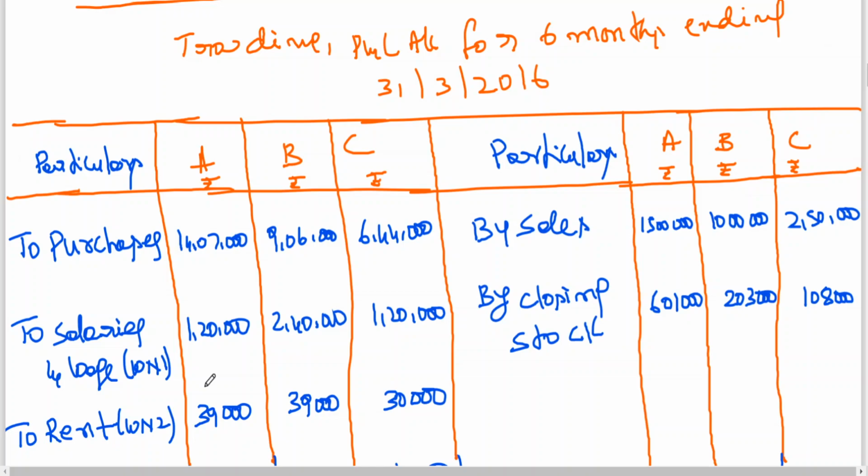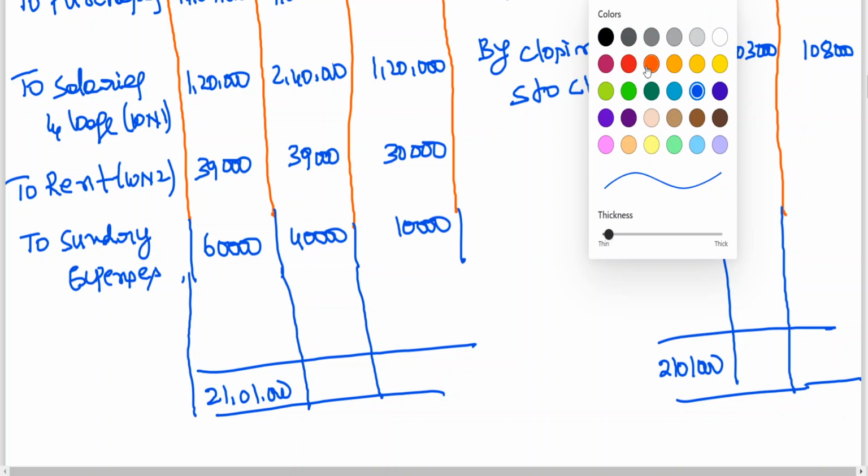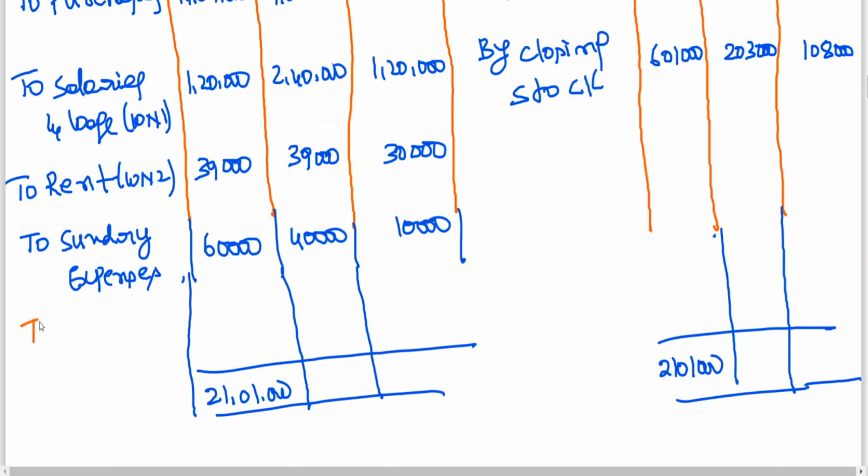You're getting 4,75,000. So profit carry down 4,75,000.